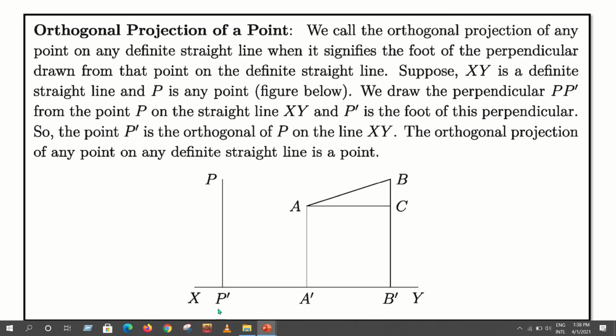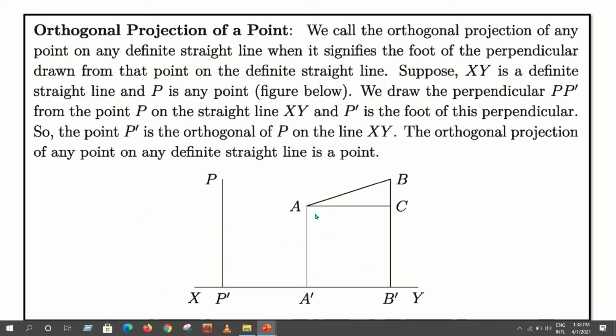Therefore, the point P' is the orthogonal projection of the point P on XY. As we have got the point P' by drawing a perpendicular, so it is called orthogonal. Clear?